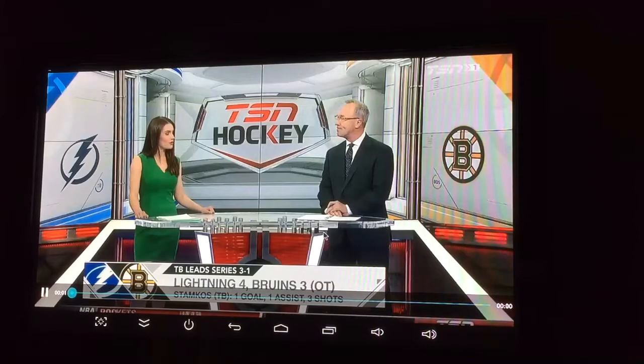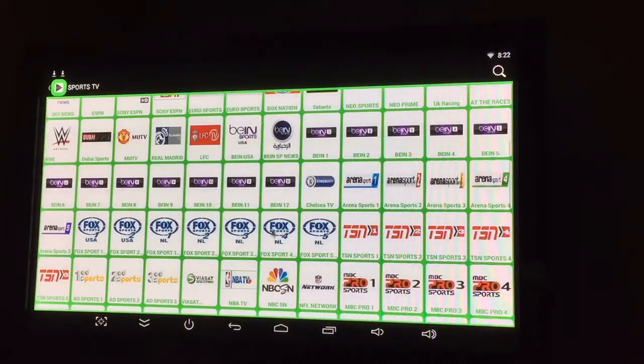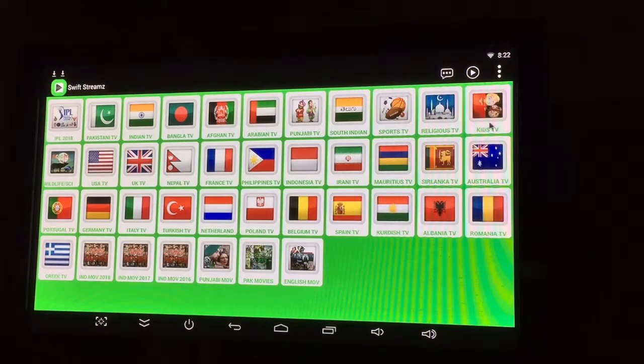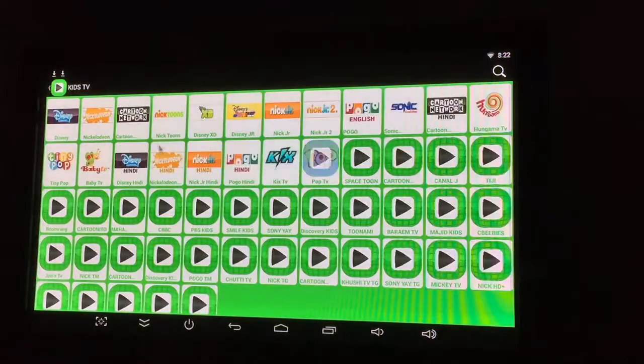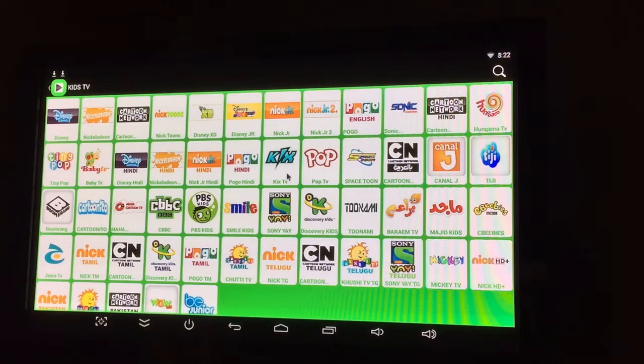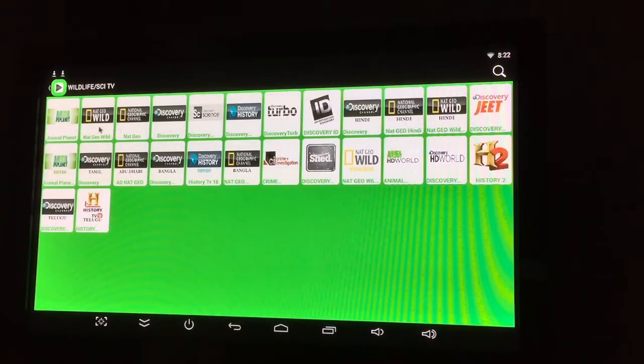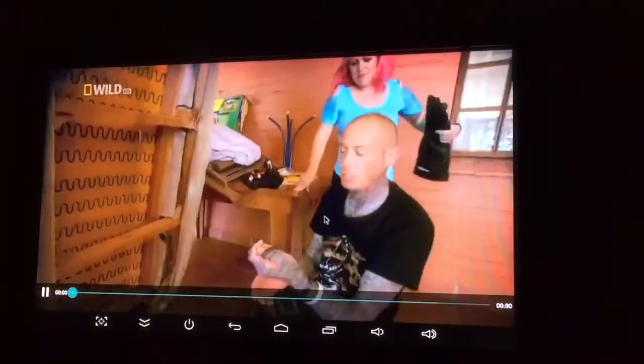Click on that and it'll go right into TSN. Everything's here for all the sports channels. Back out, kids TV, so all of the kids channels, Cartoon Network, everything here. Wildlife, and then you get National Geographic, all this stuff here. Stuff that you'd pay for on cable, it's all on here for free. Pretty cool.